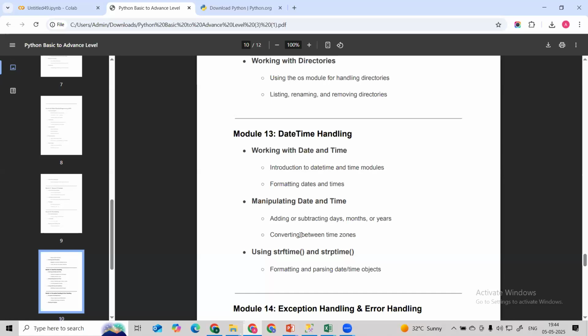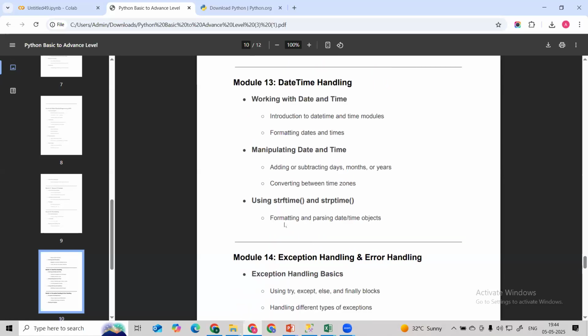Let's suppose I'm in the Indian time zone, and some other learners are from a different time zone, let's suppose USA, EST. There we can convert this time to another time zone with the help of date time manipulation. Then we can use string formatting, strftime and strptime, to format our date time by parsing the date columns.